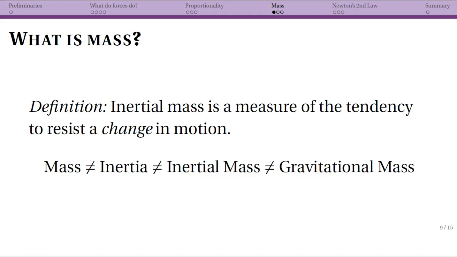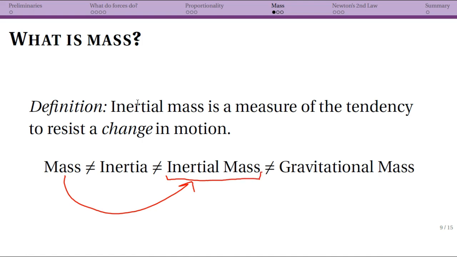Okay, so what is mass? This has both a simple answer and a complicated answer. So first, we're going to start with, in a way, a preview of the complicated answer, which is that we have to say what we're using when we talk about mass. Like, what do we mean by mass? And here, we're actually talking about inertial mass. So in general, in this class, when I say mass, I actually do mean inertial mass.